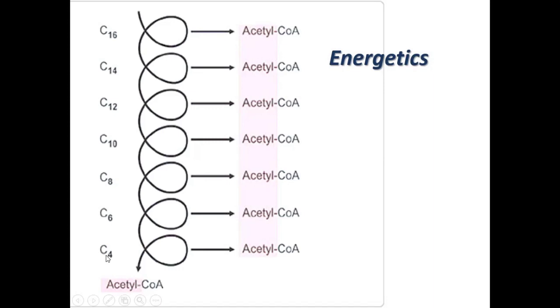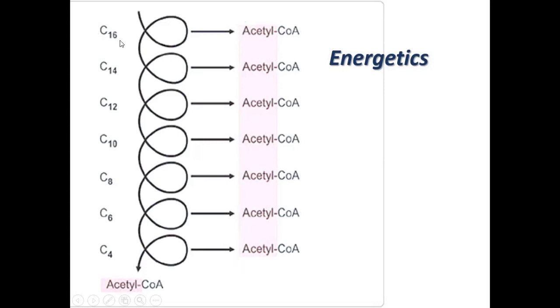At the last cycle, there will be 4 carbon, so it will split into 2 acetyl CoA. So the number of cycles will not be 8, it will be 7. That is 14 carbon and 2 carbon, 16 carbon.